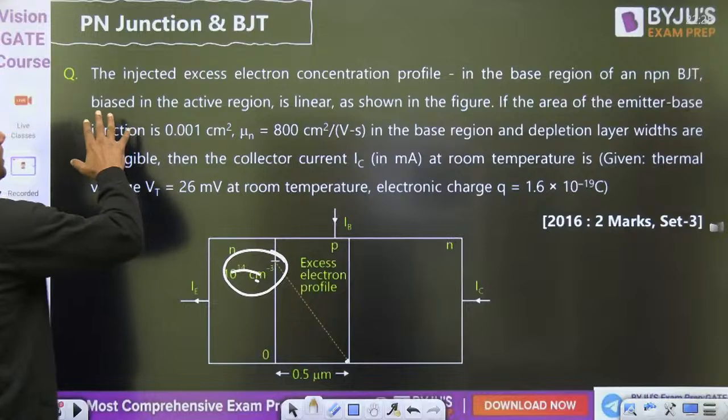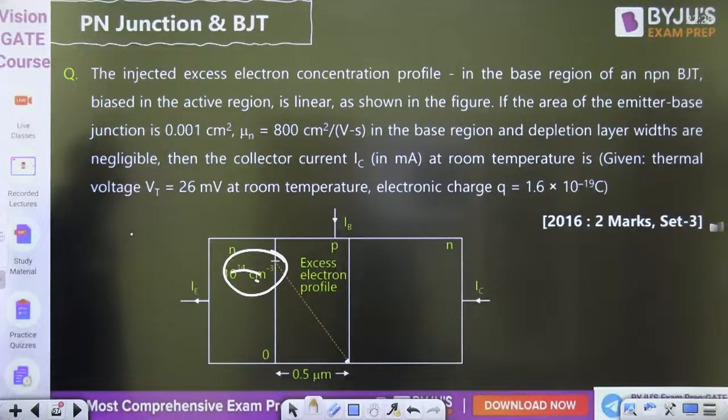The injected excess electron concentration profile in the base region of an NPN BJT biased in the active region is linear. If the area of the emitter base junction is given, mu n is given, and depletion layer widths are negligible, then the collector current at room temperature is given by?